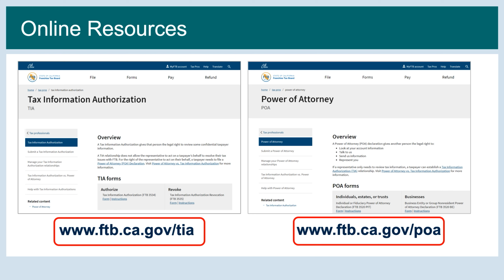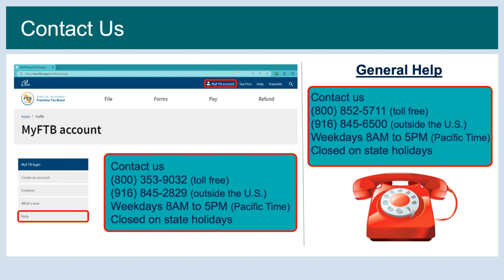Weekdays 8 a.m. to 5 p.m. Pacific Time, except for state holidays. For general assistance, contact us at 1-800-852-5711. For calls originating outside the U.S., call 916-845-6500. Weekdays 8 a.m. to 5 p.m. Pacific Time, except for state holidays.